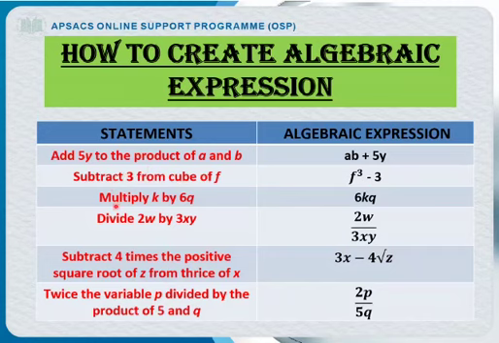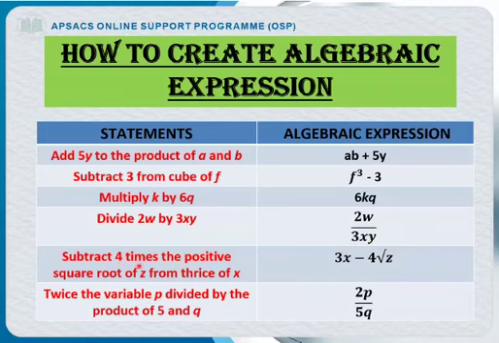The third one is multiply k by 6q. Very simple. 6k cube. Divide 2w by 3xy. See, 2w, divide, fractions is the same as divide, 3xy. Okay, moving toward another one.